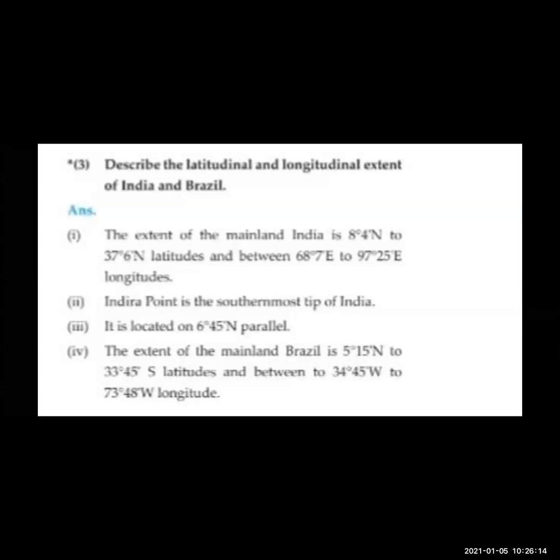Indira Point is the southernmost tip of India, located on the 6 degree 45 minutes north parallel. The extent of mainland Brazil is 5 degrees 15 minutes north to 33 degrees 45 minutes south latitudes, and between 34 degrees 45 minutes west to 73 degrees 48 minutes west longitude.